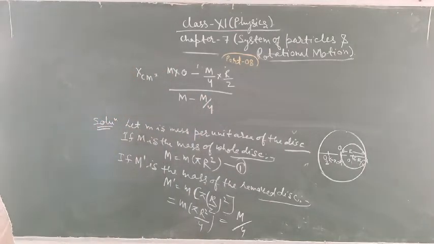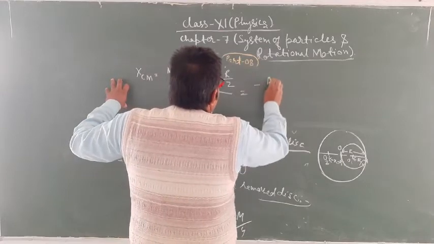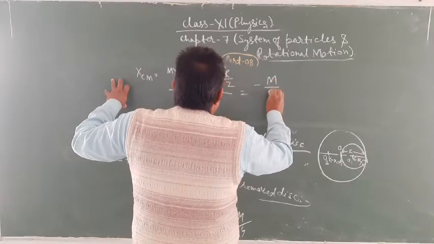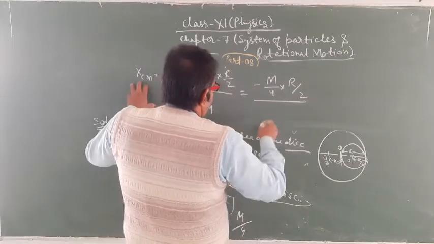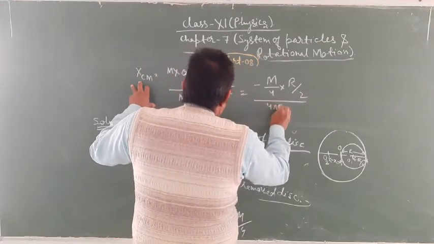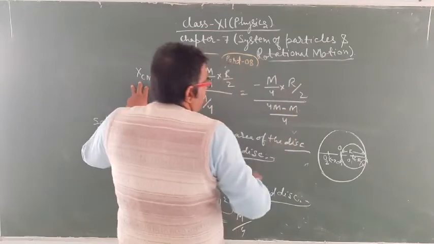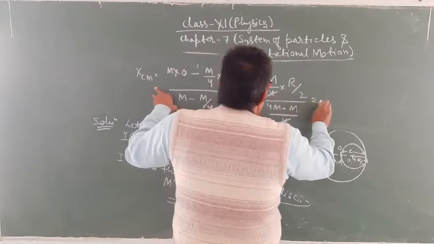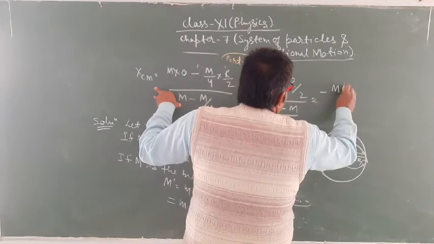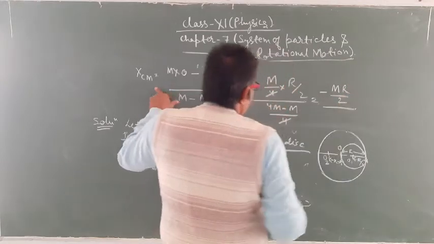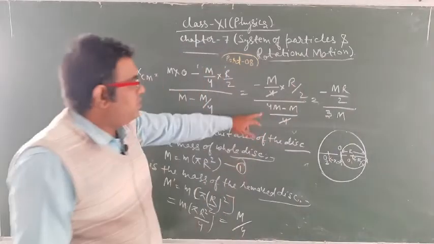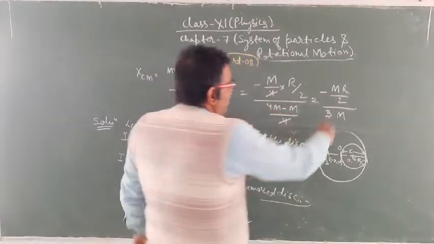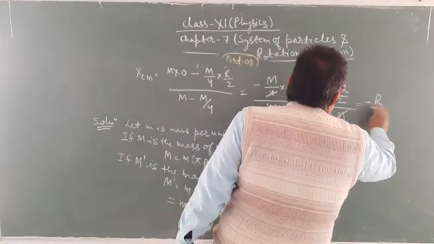That is minus M upon 4 into r by 2 upon 3M by 4. The 4s cancel out, the M's cancel out, and it comes to minus r upon 6.